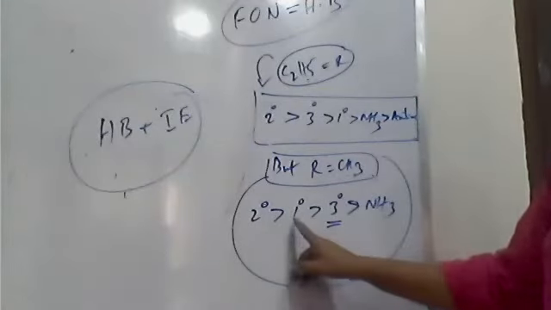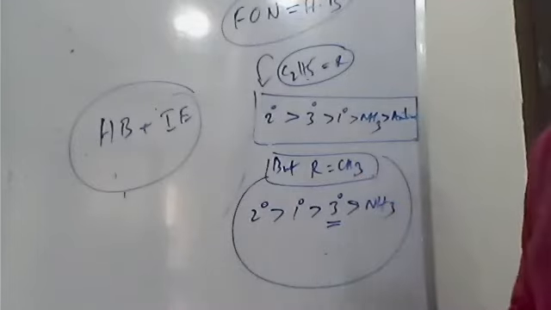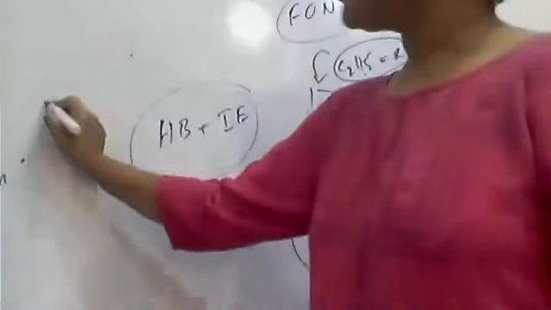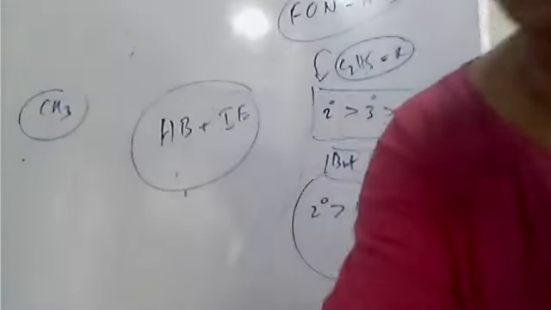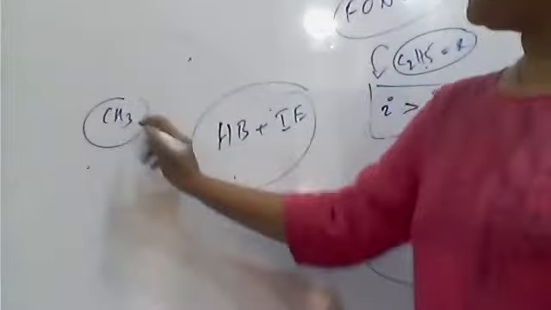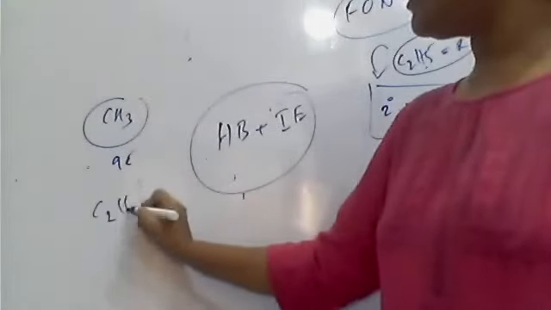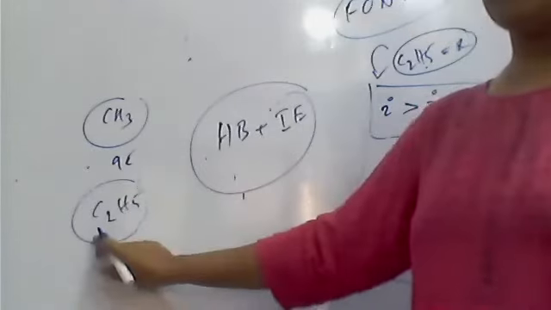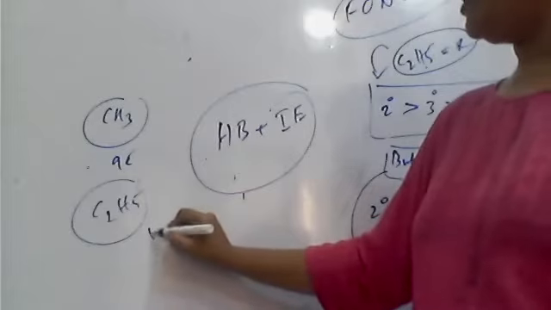Whereas in the case of methyl, the group size is small. I hope everyone knows methyl is CH3, which means a cloud of 6 plus 3, 9 electrons. Whereas ethyl, C2H5: 2 carbons, 6 plus 6 is 12, plus 5 hydrogens, means 17 electrons.